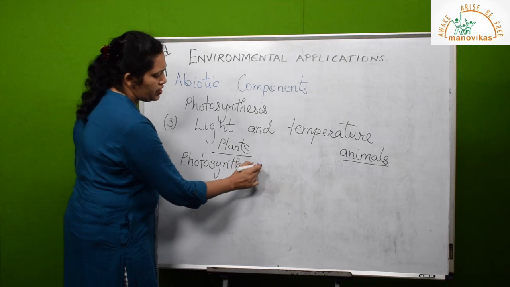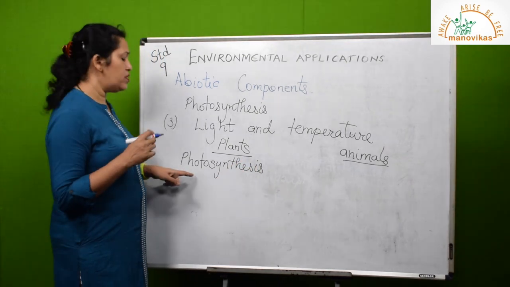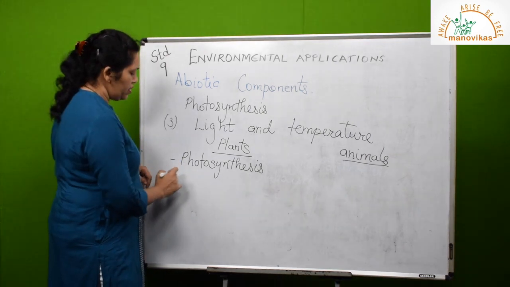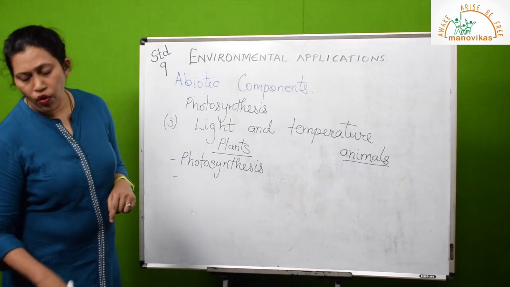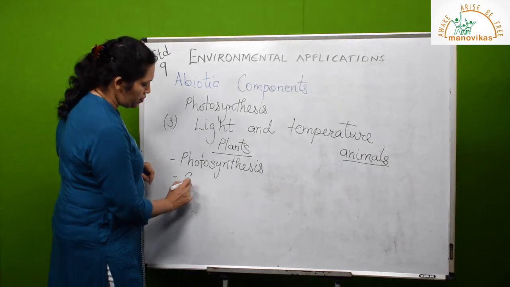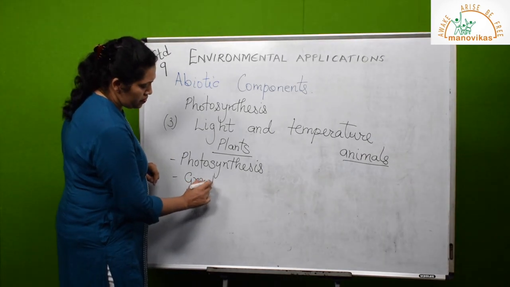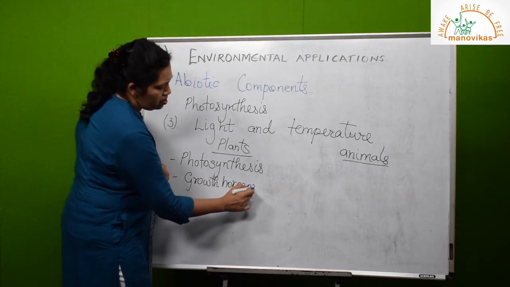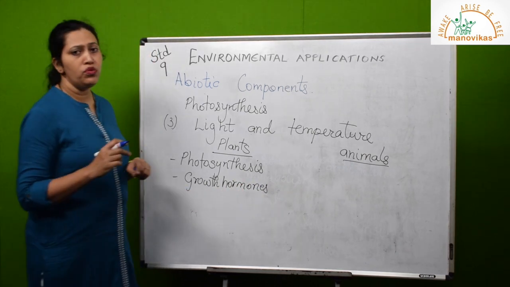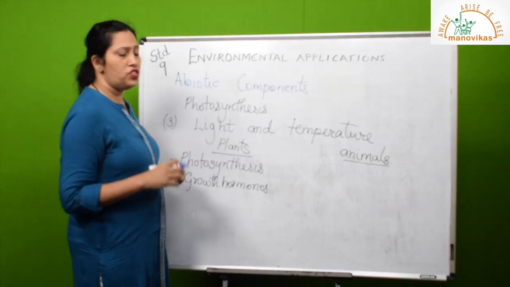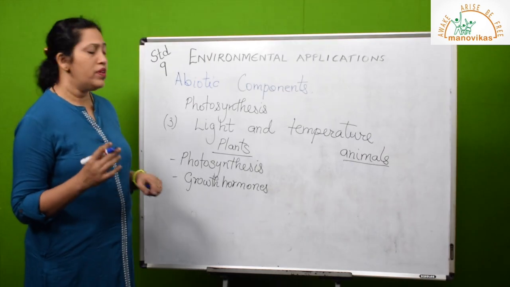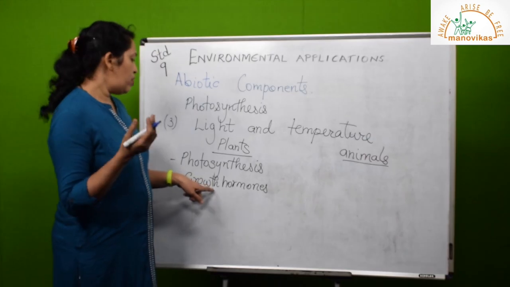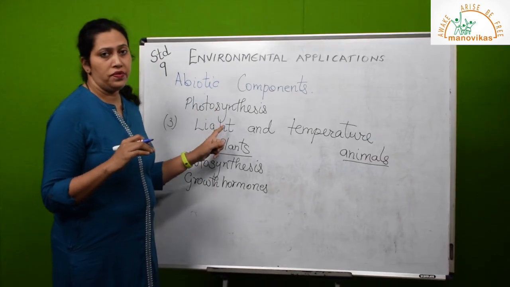the plant. If there is less light, the amount of photosynthesis taking place will decrease. The second thing is, it's very important for production of growth hormone in the plants. There are auxins, etc. So this hormone will be produced only when there is a proper good intensity of light. Then the development will depend on the growth hormone. So in another way we can say development will depend on the light.